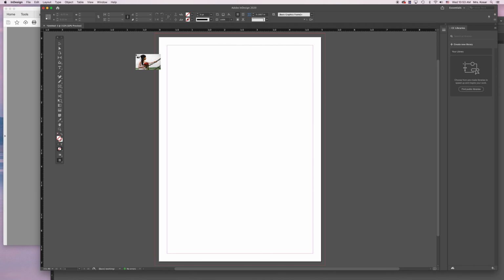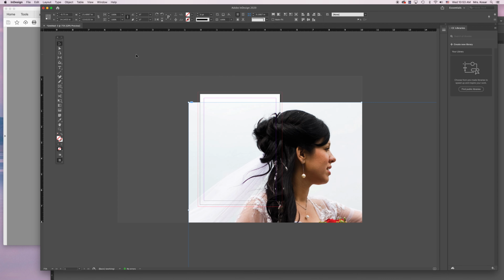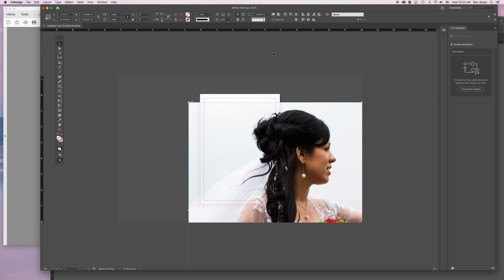Now, if I were to just click, you're going to see it's really big. It's gigantic, and it's probably fuzzy. You saw at first mine was fuzzy. If yours is fuzzy, go to View over Print Preview, and it should fix it. InDesign puts print previews in here. The file is not actually in there. It's a link. So it's kind of like Photoshop and your mockups, how some of your mockups had a smart object. So you would double click on the layer, it would open another file, you'd place your logo into that file, hit save, and then it would show up on your mockup. So it's similar here. The file's not really there, it's a link.